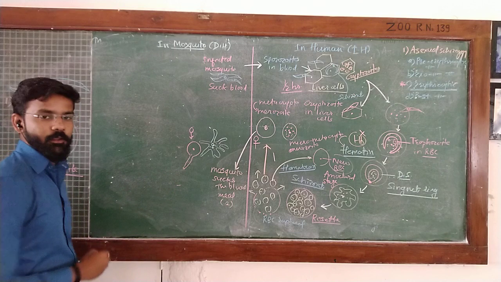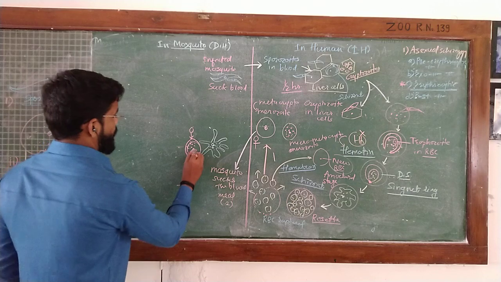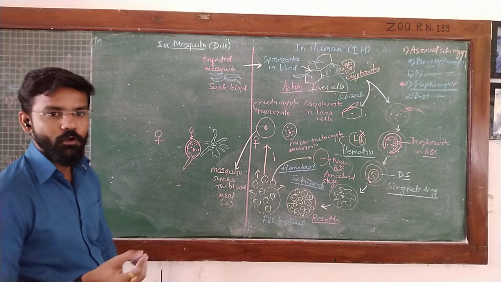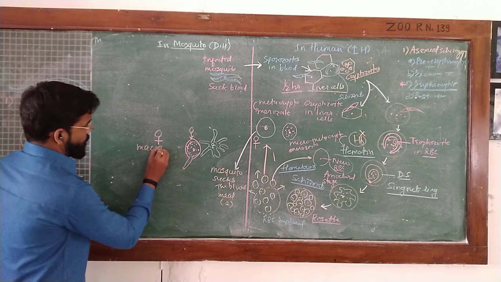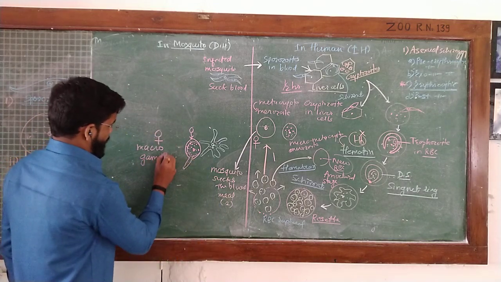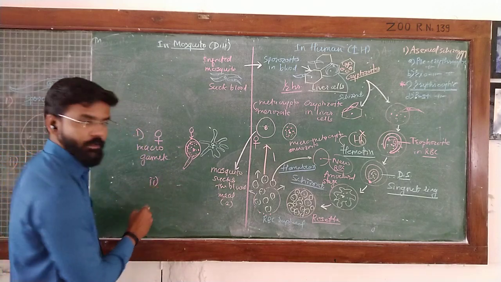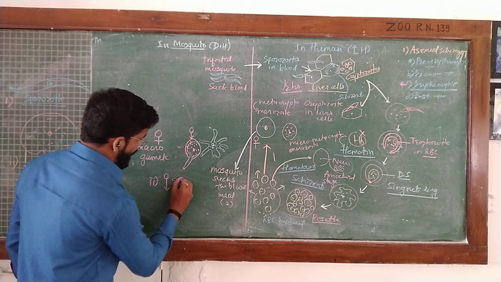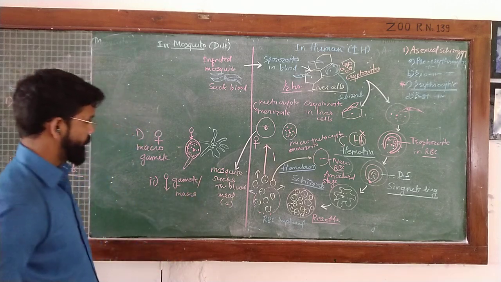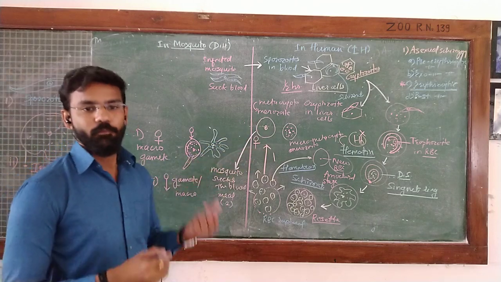The larger one acts as the stationary gamete, and it is the female gamete, called the macrogamete. The second one is the male gamete, or microgamete. Like this, inside the body of the mosquito, two types of gametes are produced from the gametocytes.